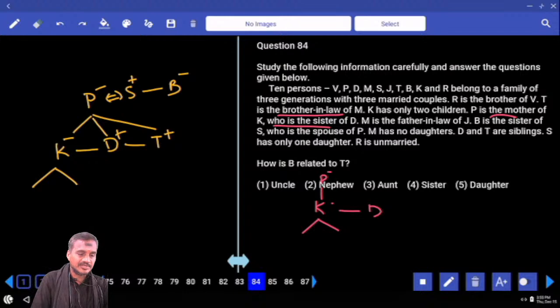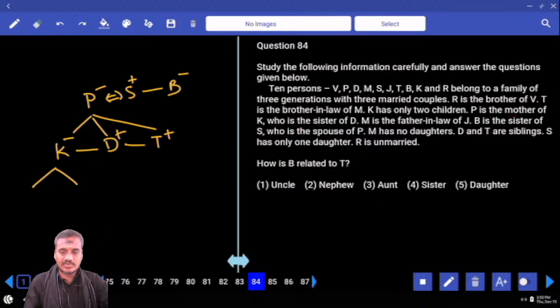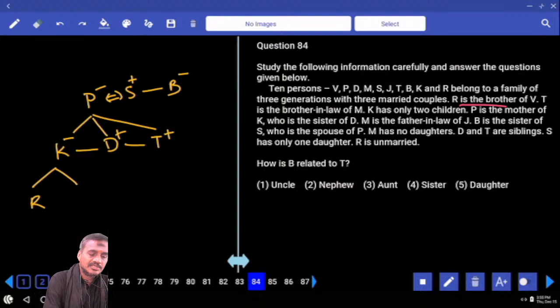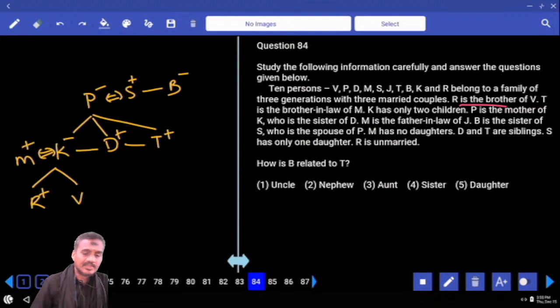R is unmarried. Now here, as of now, we have some 7 persons. And earlier we have one more piece of information: R is the brother of V. As R is the brother of V, R is a male. And T is the brother-in-law of M means now this M and K must be married because we need to have 3 spouses. M and K are married to each other, M is a male.